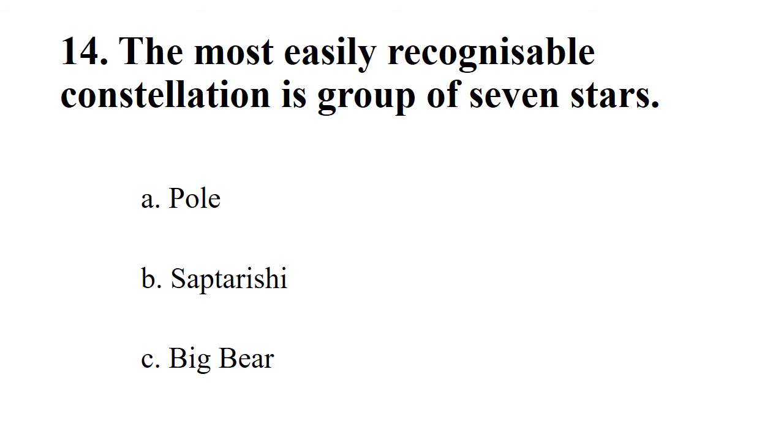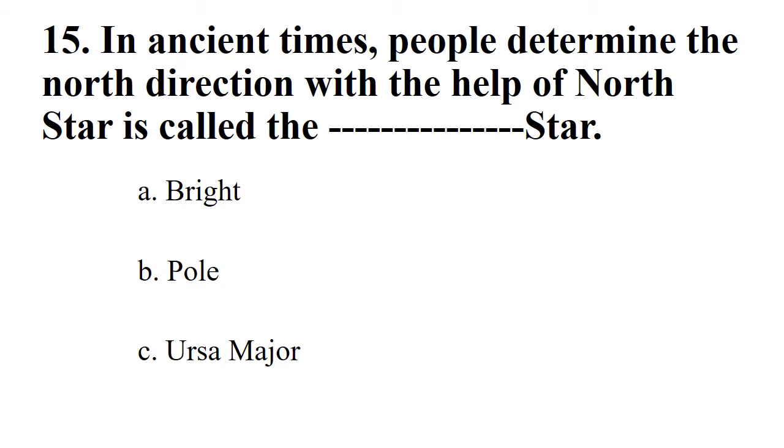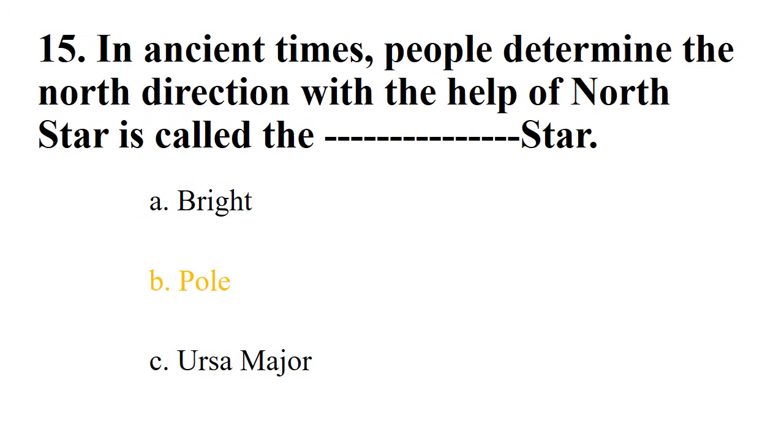Next. The most easily recognizable constellation is a group of seven stars. Options: Pole, Saptarishi, Big Bear. The right option is Saptarishi. Next. In ancient times, people determined the north direction with the help of the North Star, called dash star. Options: Bright, Pole, Ursa Major. The right option is Pole.